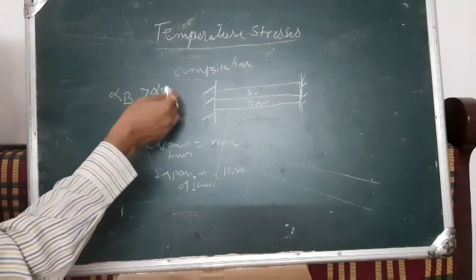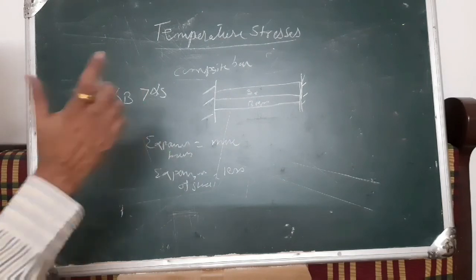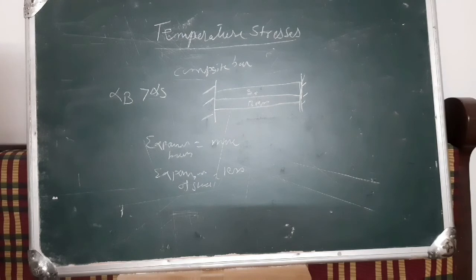Or we can say alpha S has got the thermal coefficient of expansion less than brass. So in that case brass will expand more than the steel. So what type of the stresses will develop in the bar is very important. So what type of stress will develop in brass? We can say it will be compressive.